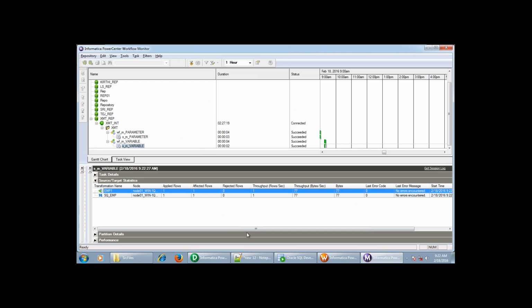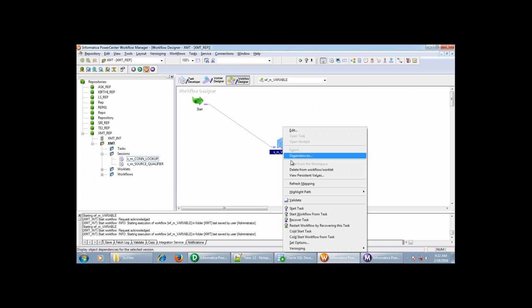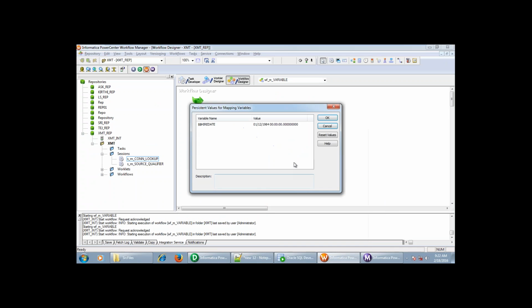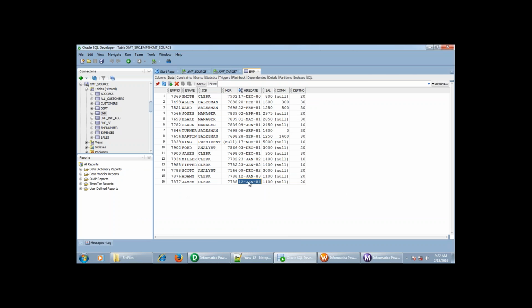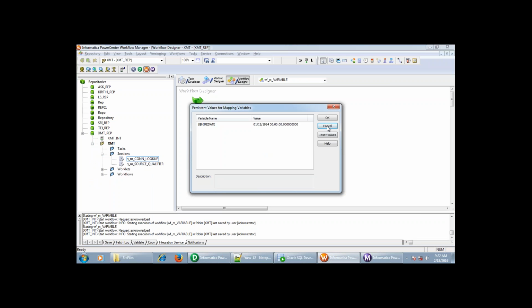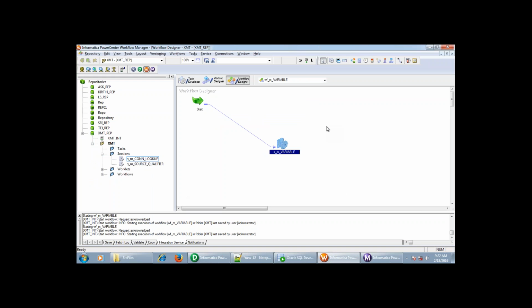Why? Because we have added one record, and now if you see the variable value in this session, it will have 1984. This is the value which we have added here. So every time, this variable value will be retained at the end of the session, the last value based upon the value you are going to set. That means the maximum or minimum or set variable. Based upon that, it is going to retain the value at the end of the session. Okay. So any questions on parameters and variables?